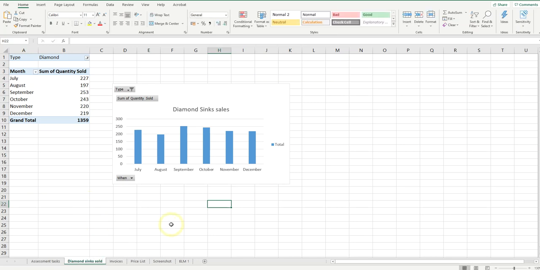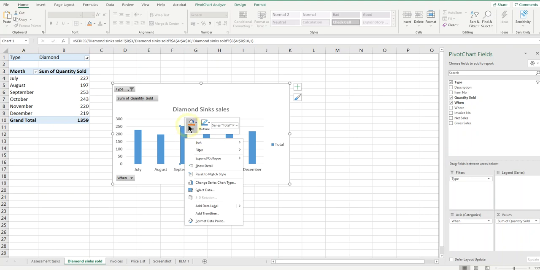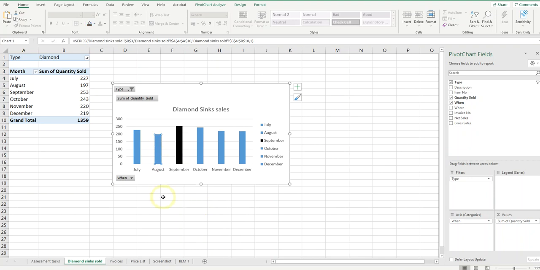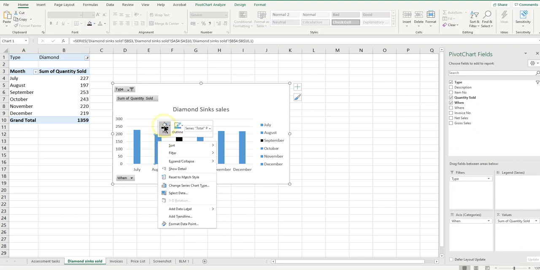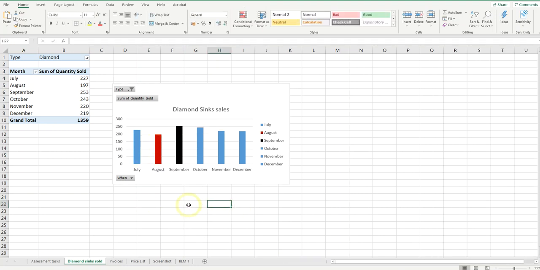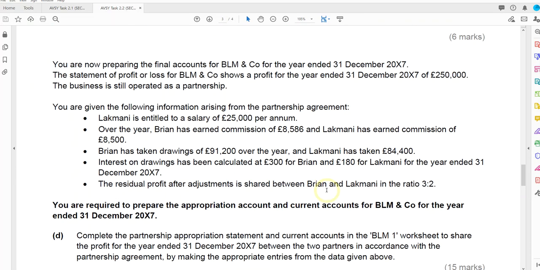And then I think it was the, oh gosh, I'm going to forget this. So this appears to be the highest, September. Now notice when I click once, everything gets selected, but then when I click a second time on September, only September is selected. So when I do a right mouse click, I know I'm only going to be changing the fill of September. Then I repeat that for August. One click, right mouse click, change the fill to red, and that's changed the series of those two. I think that's it. Yep, that is. So let's move on to the next part.